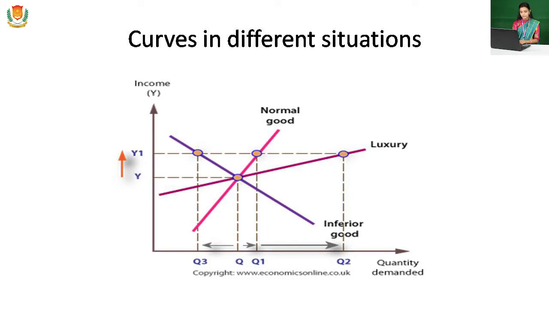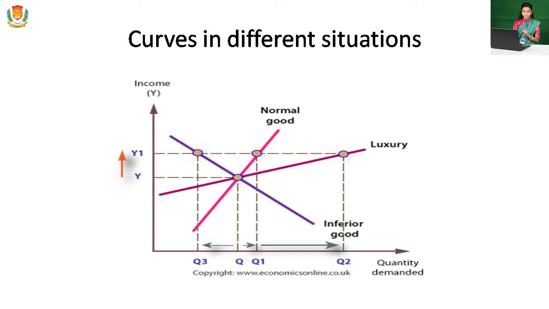And in the case of luxury goods, if the income increases, the demand for the commodity increases at a higher rate. As you can see in this graph, if the income of an individual increases, the demand for luxury goods will also increase at a higher rate. So there are three types of goods.